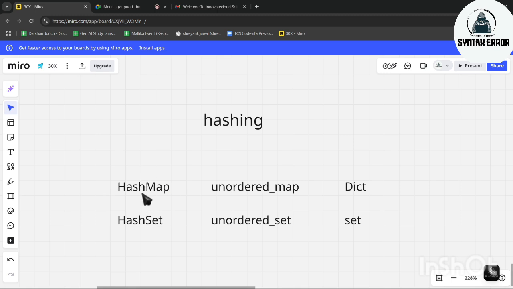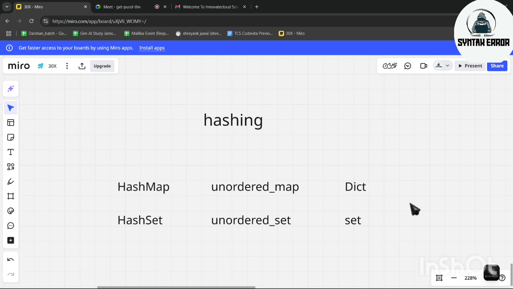The same thing is called unordered map and unordered set when you are using C++. Again, the same thing is called dictionary and set when we are using Python. So guys, if you are learning any dedicated language, in that the word unordered map comes or the word set comes, don't think that these are different things.